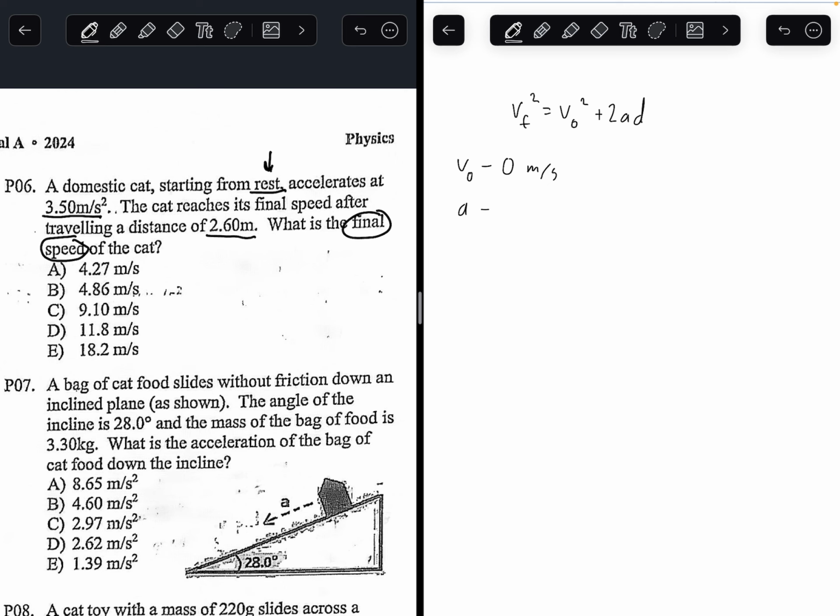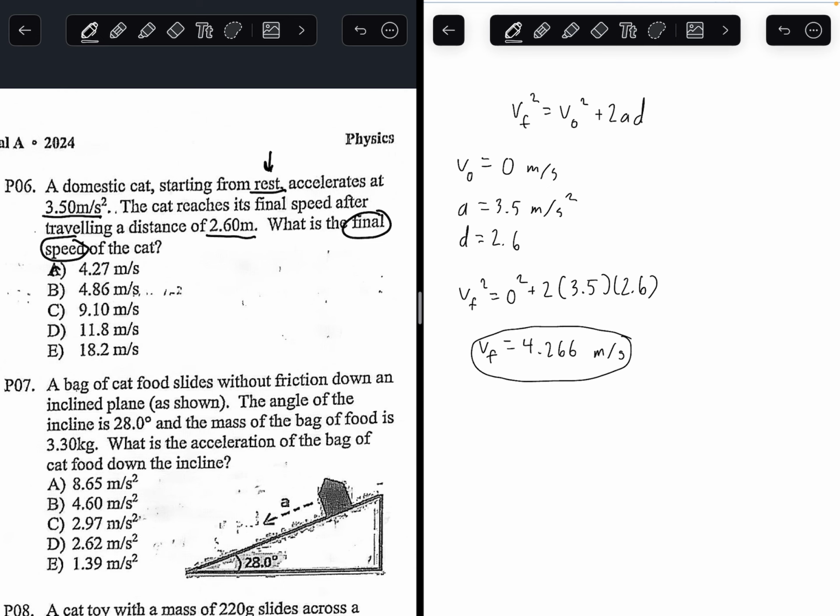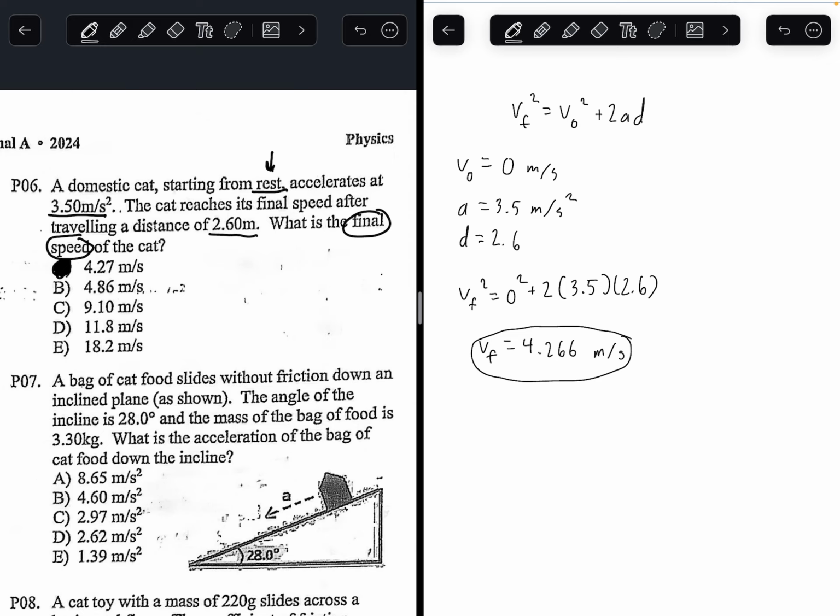What is acceleration? We know the acceleration is 3.5 meters per second squared. What is displacement? It traveled a distance of 2.6 meters. So we have everything we need for this equation. Plugging everything into the equation above and solving for final velocity, we get a value of 4.266 meters per second. So the answer to this question is going to be A, 4.27 meters per second.